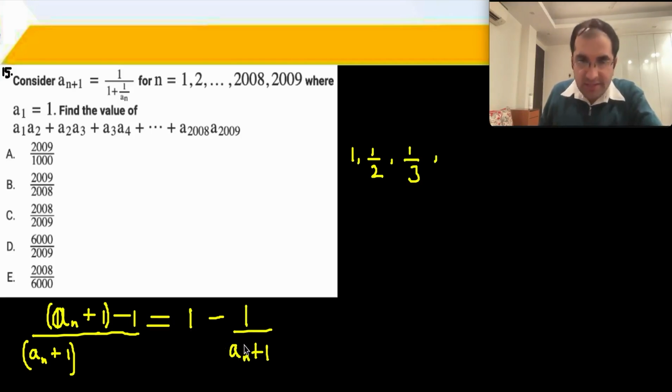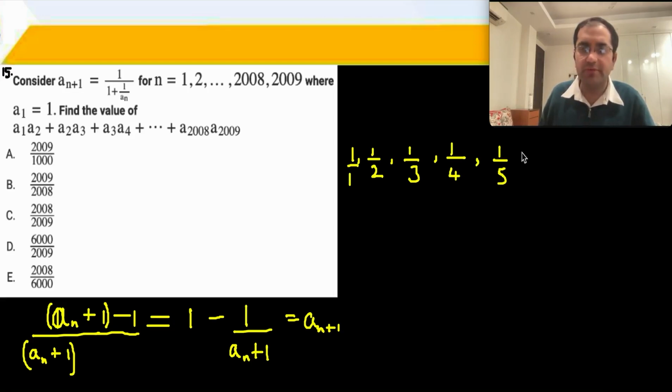Next, here put 1/3, the previous term, to get the next term, this whole thing is equal to an+1. So you get 1/3 plus 1 is 4/3, so 3/4, 1 minus 3/4 is 1/4. And you get the pattern: 1/1, 1/2, 1/3, 1/4, 1/5 and so on. Okay. The last term, the 2009th term, will become 1/2009.